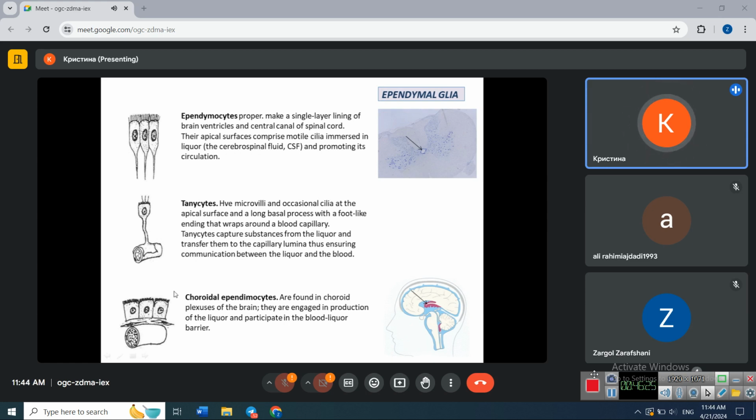And finally, choroid ependymocytes. They are cuboidal cells located upon the basement membrane with a number of cell junctions, including tight junctions, so they resemble epithelial cells. They are found in the so-called choroid plexuses in the brain. These are the areas where the cerebrospinal fluid is made from the blood plasma via the filtration through these cells. So blood plasma is filtrated through the blood liquor barrier and becomes the liquor or cerebrospinal fluid.